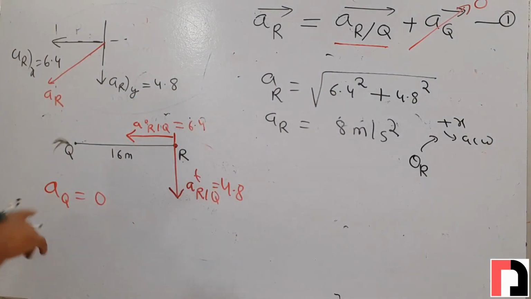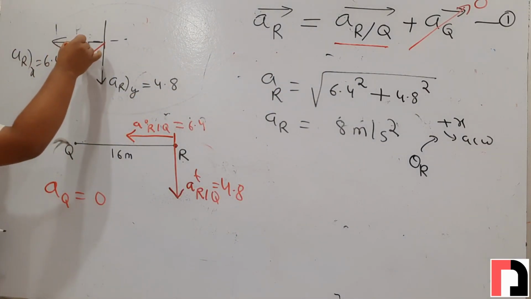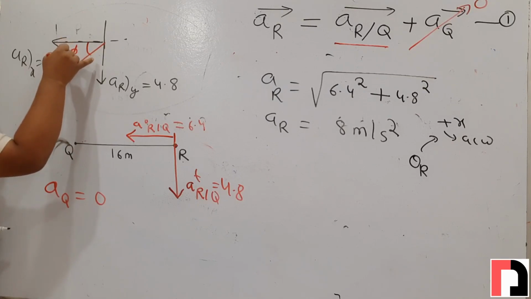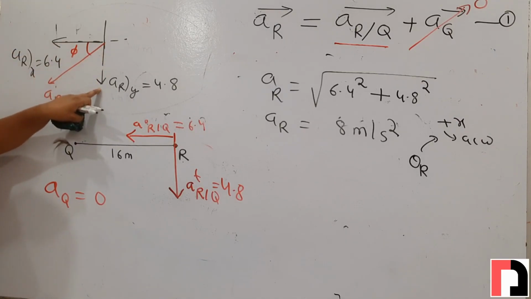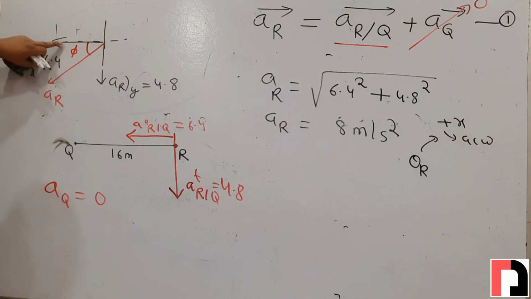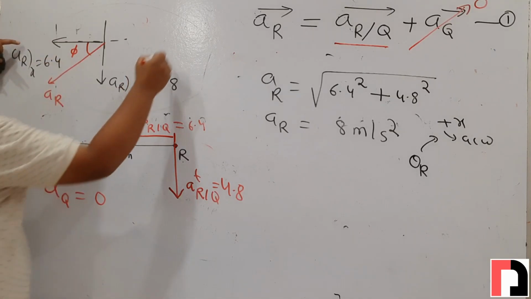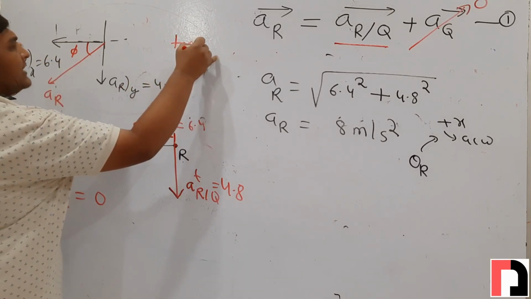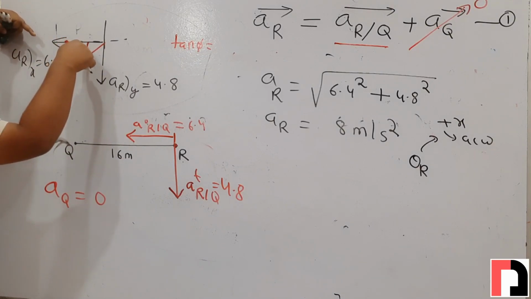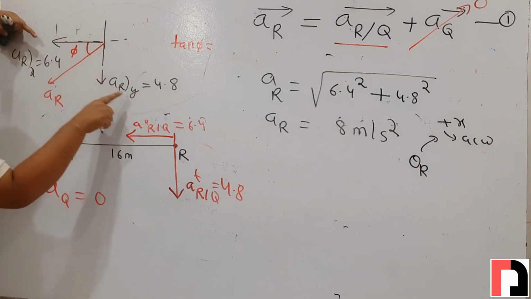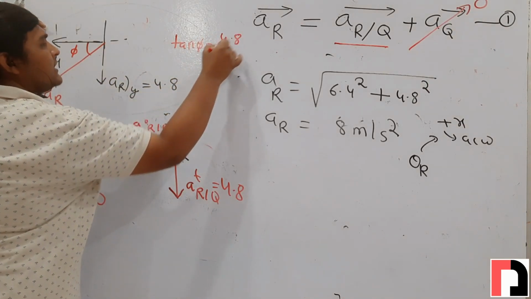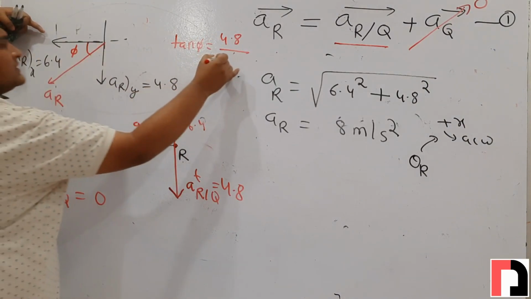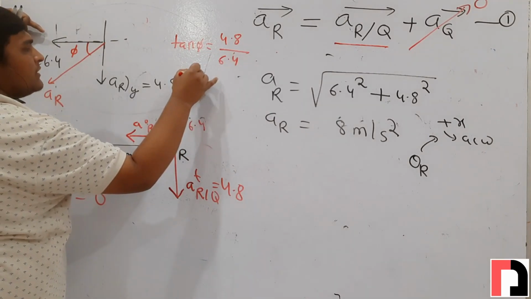So we will calculate. First I am calculating this angle. Suppose this angle is phi. How can we calculate it? Since this is its x component and this is its y component, I am taking this angle from the x component. So we can calculate it by tan phi. If I am taking from this component, tan phi will be the y component upon the x component. What is the y component? 4.8, and what is the x component? 6.4.